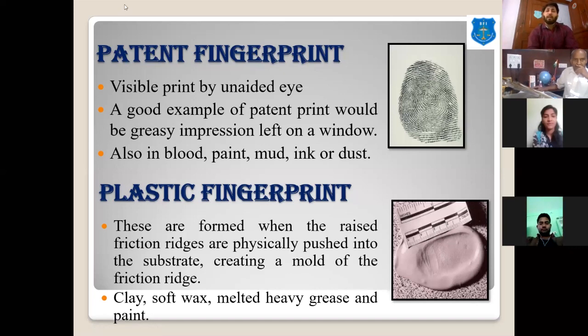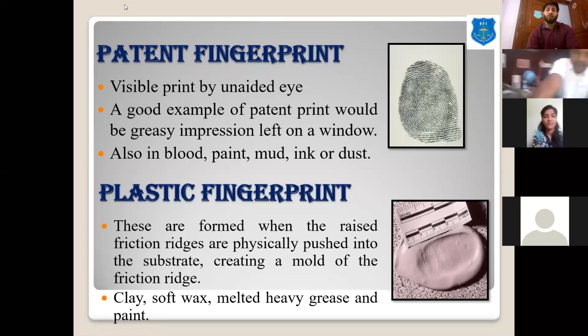Then plastic prints are the prints made when you touch a surface which is very soft, like clay or some soap. There is a 3D impression developed due to the pressure over that surface. So it shows a 3D impression of your fingerprint. Such types of prints are known as plastic prints. Plastic prints can be developed over soft materials like clay, wax, or some greasy materials.